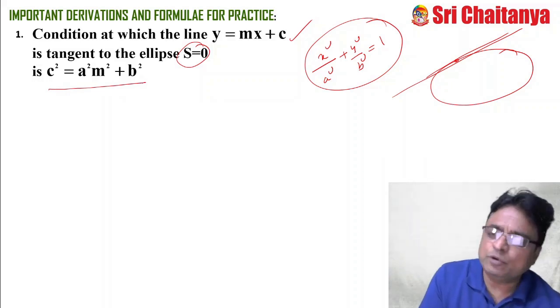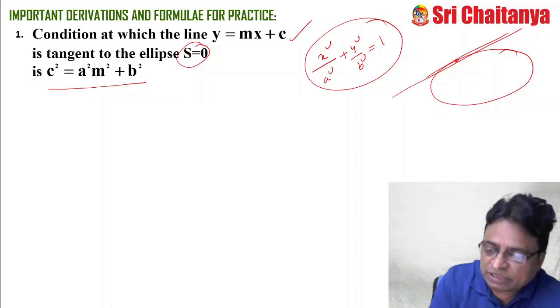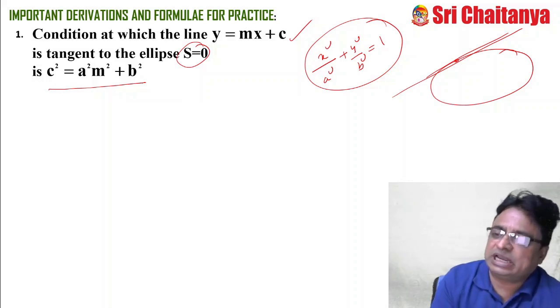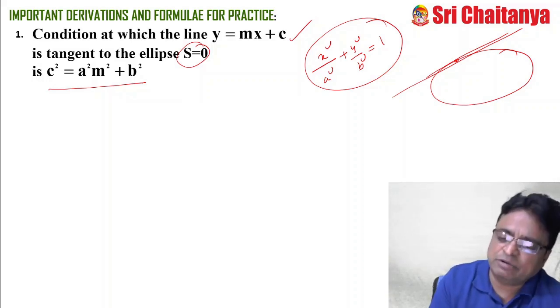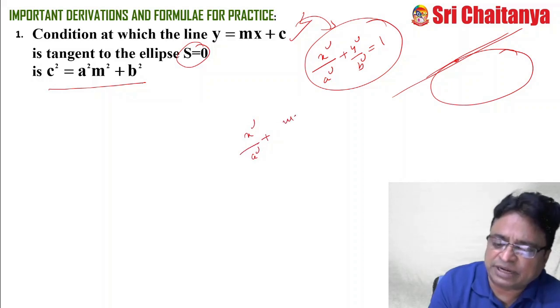See my friends, whenever two curves like this are given and you need to derive the conditions, I have already explained this point in our previous video on the parabola. Please watch our parabola videos, you will get it. But anyhow, here I am explaining it. Now I want to solve these two equations. For this I am eliminating y. So this becomes x square by a square plus, in the place of y, I can write (mx plus c) whole square by b square equal to 1.